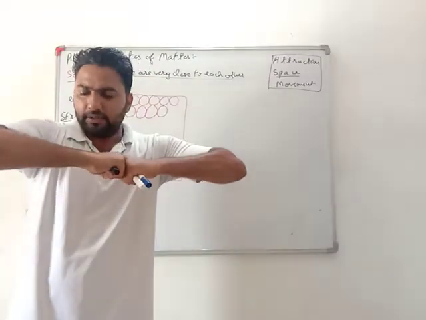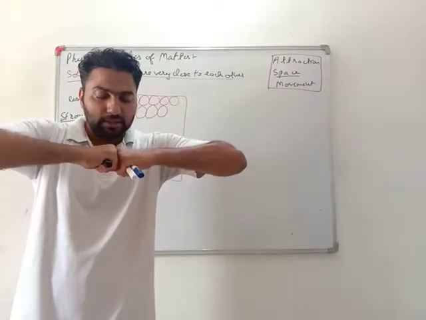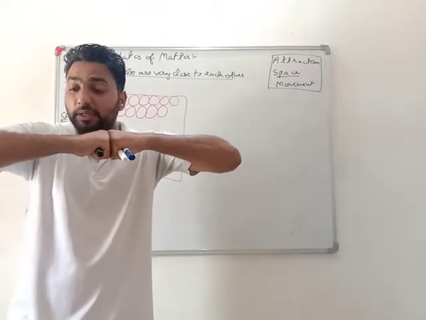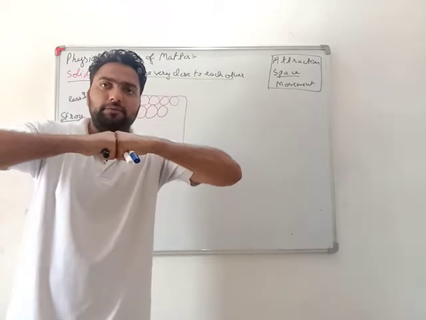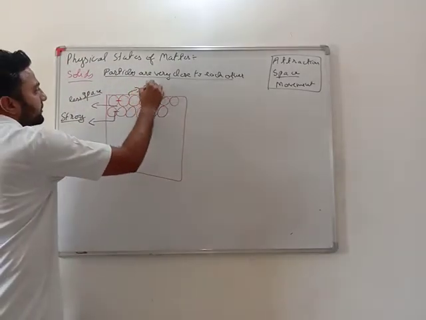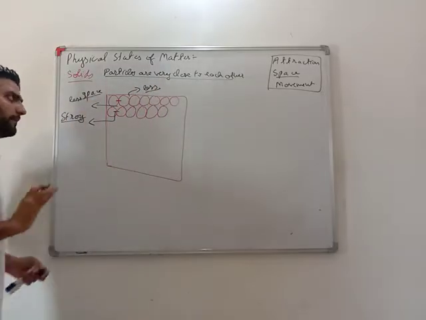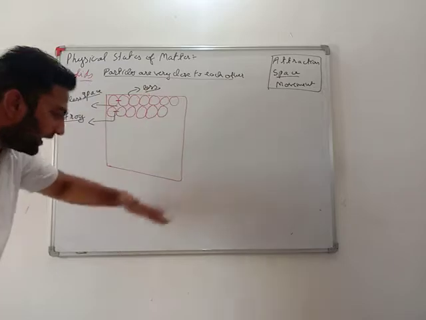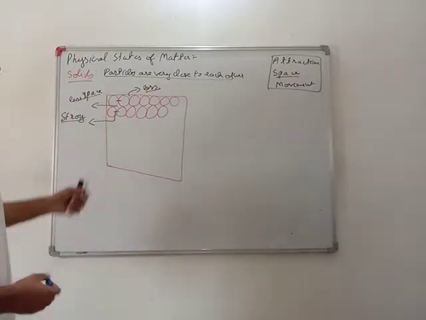If this particle and this particle are attracted to each other with strong bond, this will never allow this to go anywhere. So movement is very less. Now see, by these three properties we have to decide many properties of the solid.